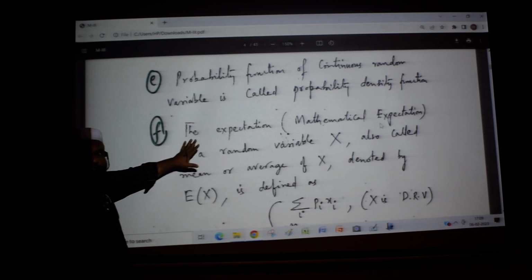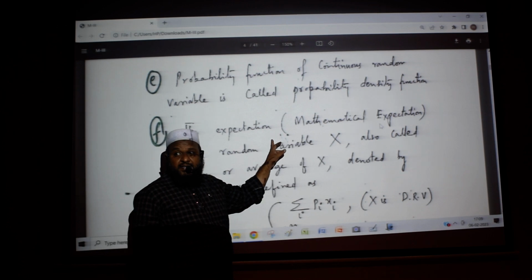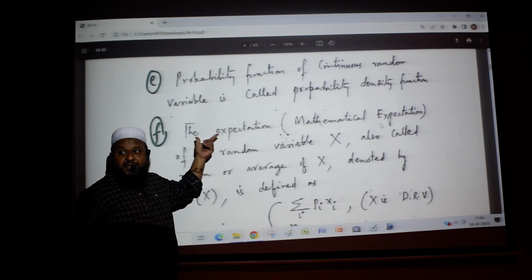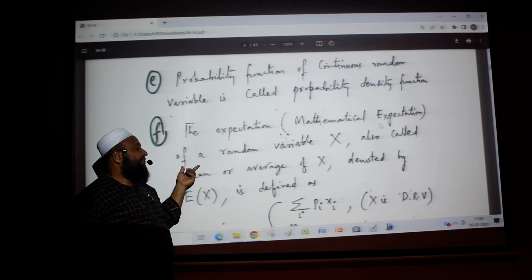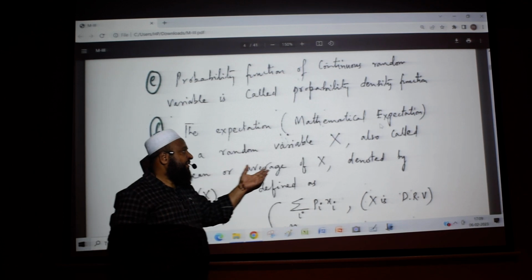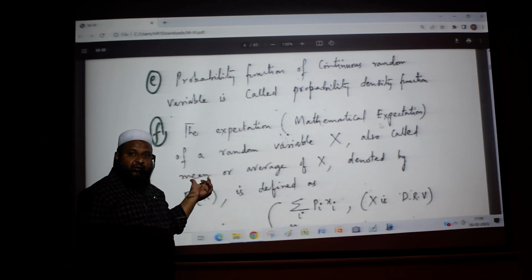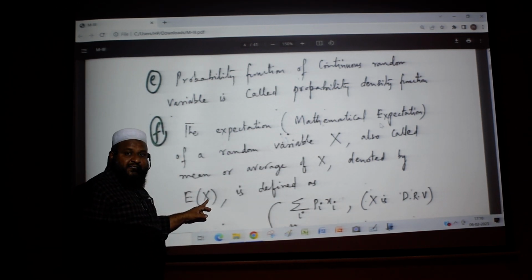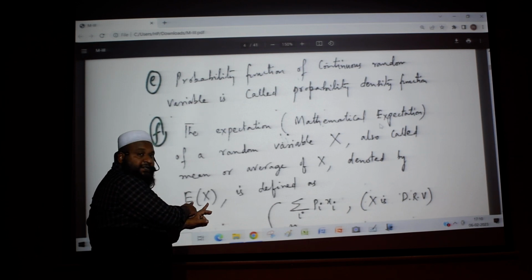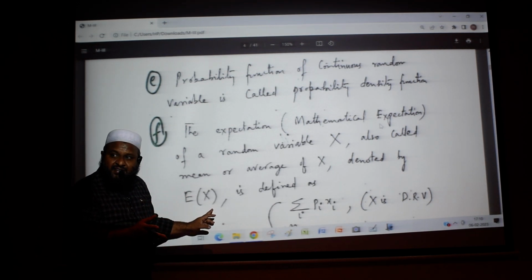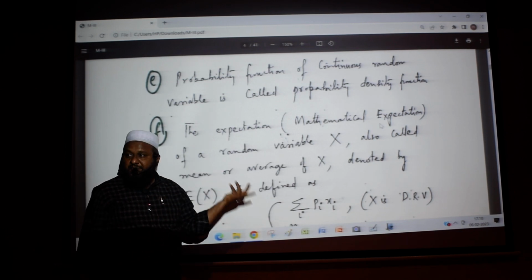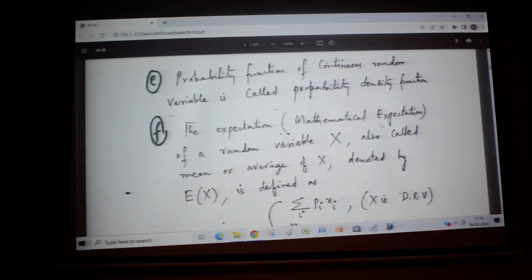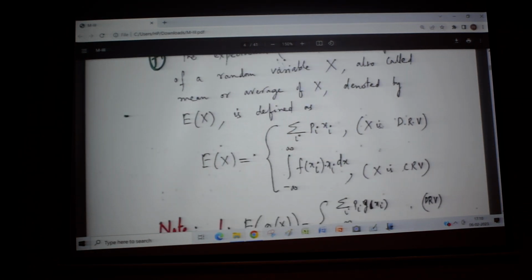Now, the next definition is a very important concept: the expectation, whose full name is mathematical expectation. This mathematical expectation, or in short expectation, is also called by very simple names, that is mean or average of X, denoted by E of X. How is it defined? Because the random variable may be continuous or discrete, there are two definitions, two possibilities.